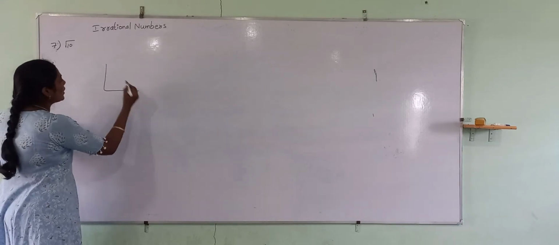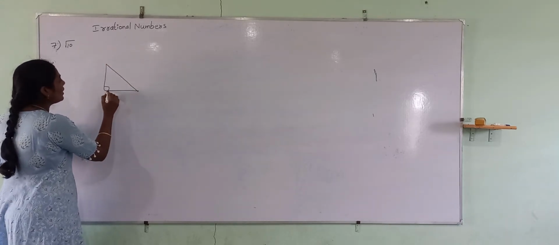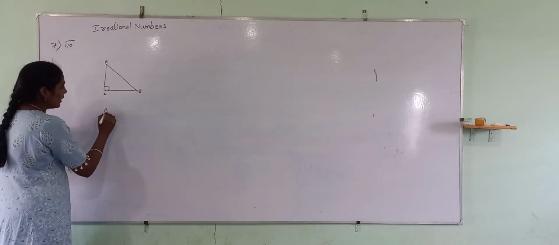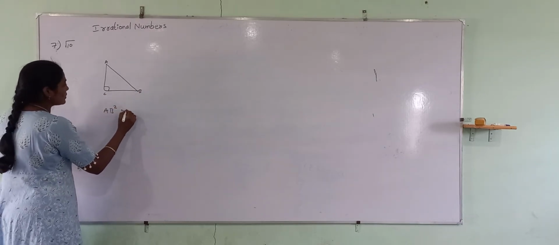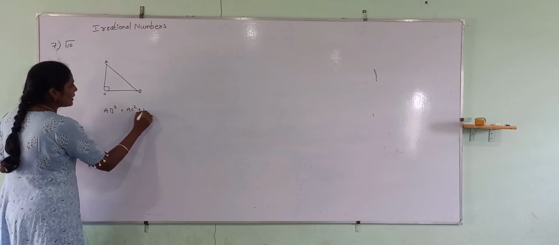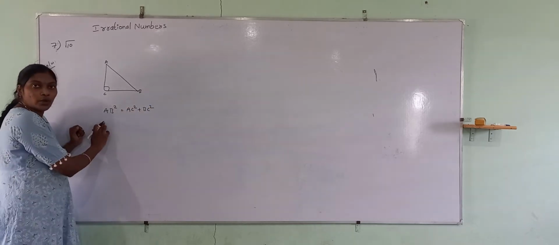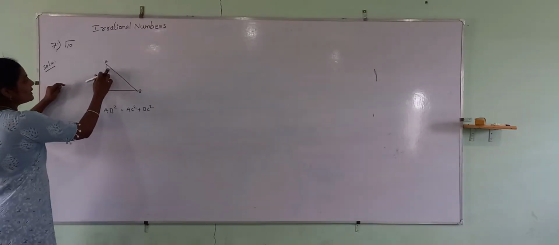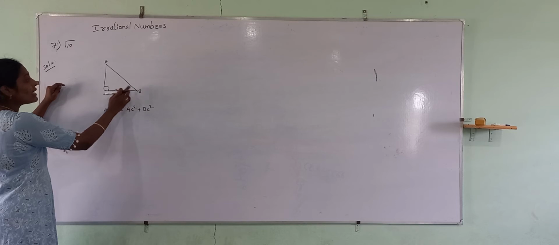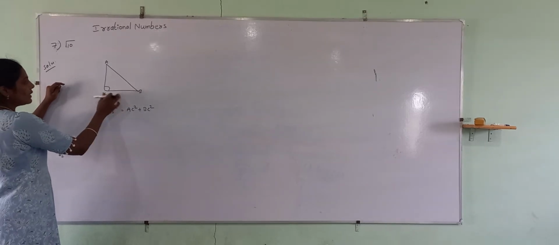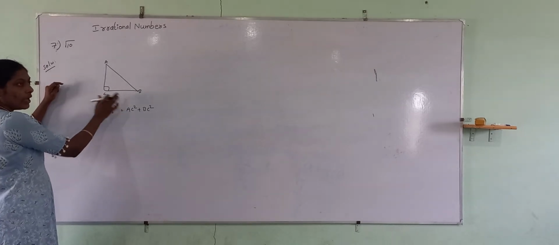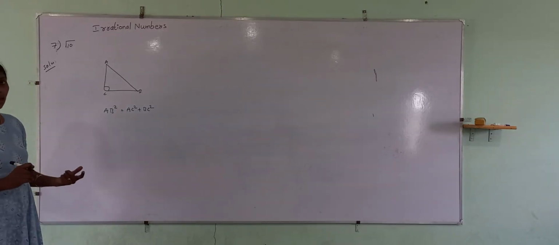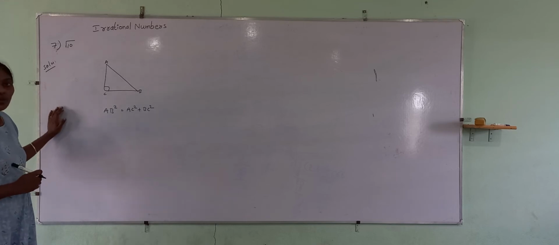For example, if we have a right angle triangle called ABC, AB square is equal to AC square plus BC square. We already know this, right? So, this diagonal square is equal to the sum of the squares of the remaining two sides. We are going to use the same technique to mention this on the number line. See, square root of 10.